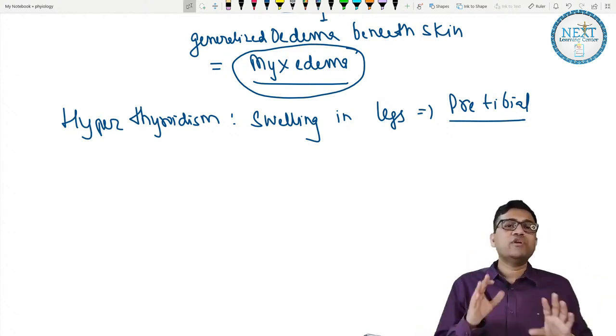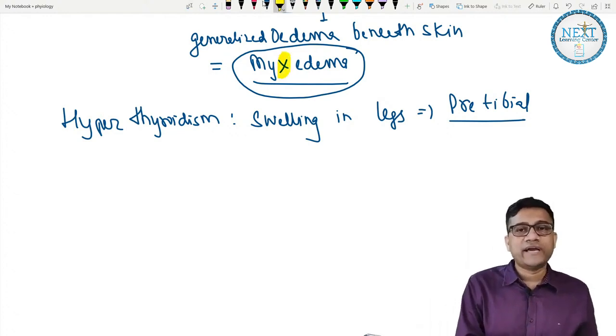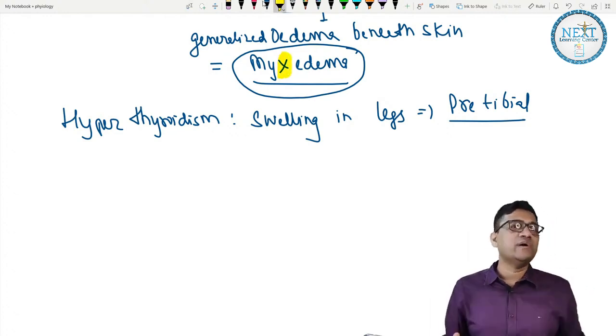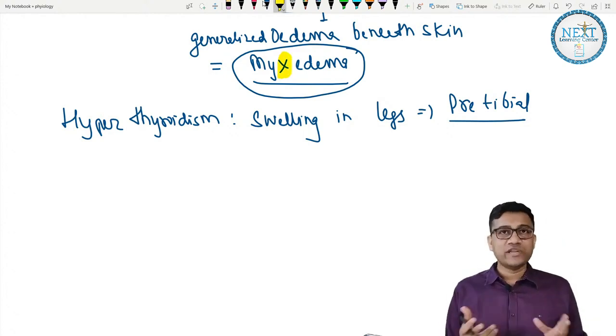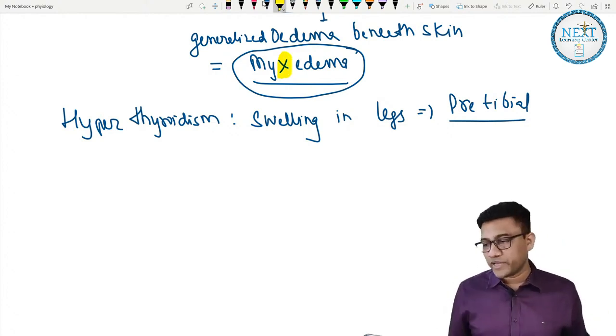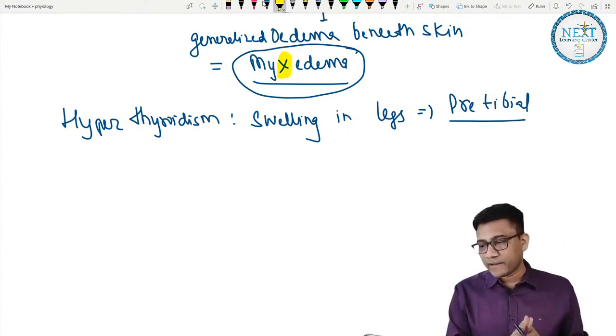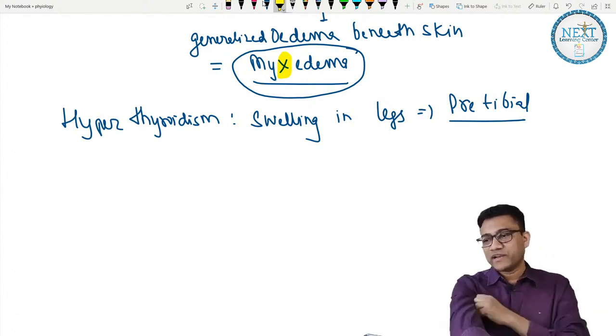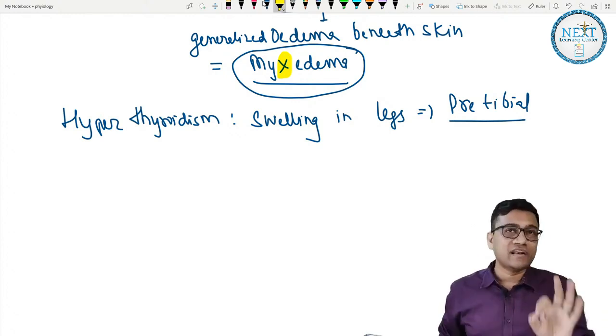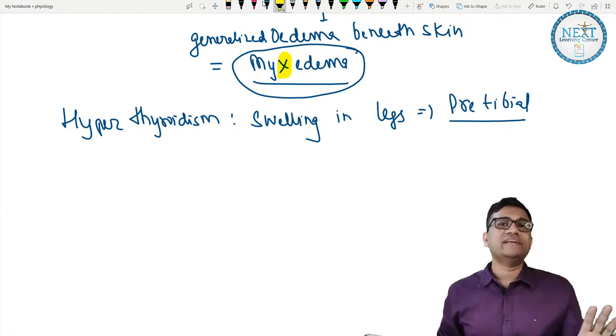Myxedema is full body edema. Myxedema is edema that has happened in the whole body. Okay, so myxedema. Clear? Yes, integrated learning is our right approach.